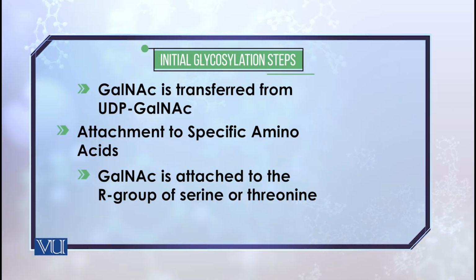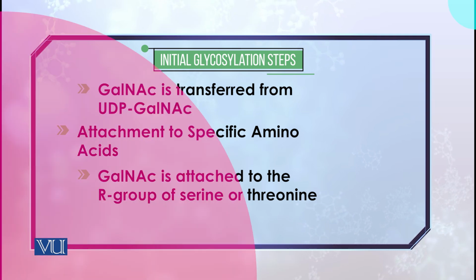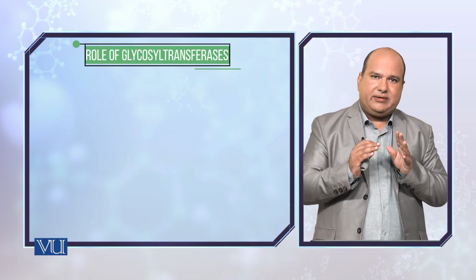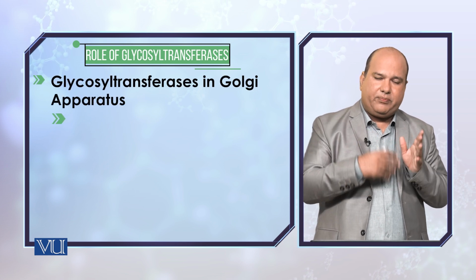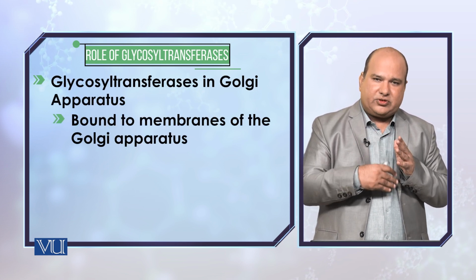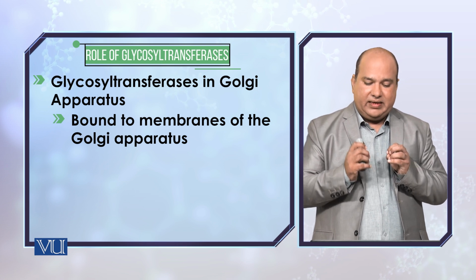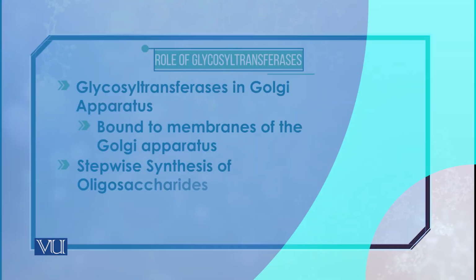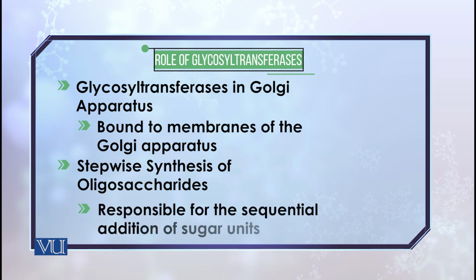So this residue is attached with the serine residue, threonine amino acid rather, as you have already known that serine and threonine residues make one class, and then there is another class of amino acids which are involved in it. Again, as I mentioned, a very major portion of the processing and post-translational modification in the protein takes place in the Golgi apparatus. The stepwise synthesis of the oligosaccharide takes place. It's not that the whole oligosaccharide molecule at once gets bound with it.